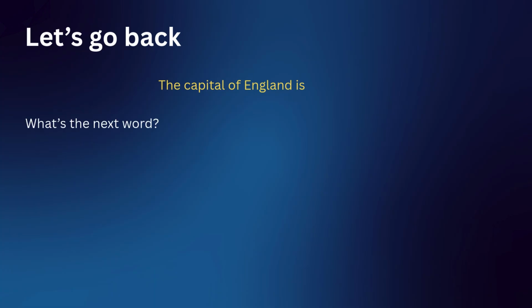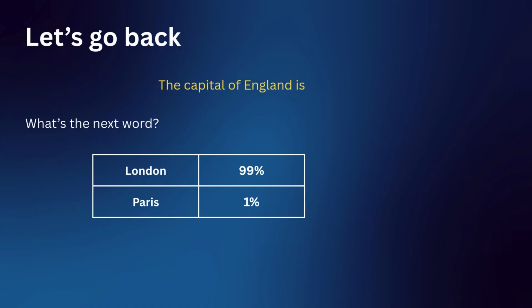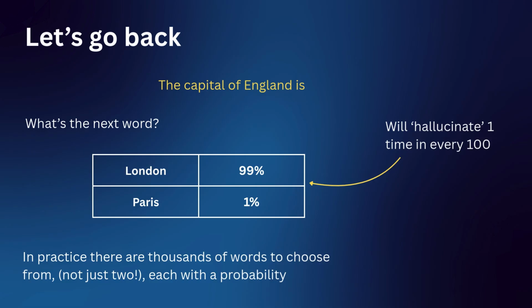So they need to generate the next word, and even if we only have two words to choose from, London and Paris, and even if London has a 99% probability of being chosen, one time in every 100 will land on Paris. It will choose Paris. And that's what these models are doing. They're picking the next word according to a set of probabilities. And in practice, there's thousands of words to choose from, not just two, each with a probability. So even if the likely one, the one we think is not a hallucination, has a very, very high probability, sometimes the model picks other words. And that's why they hallucinate.